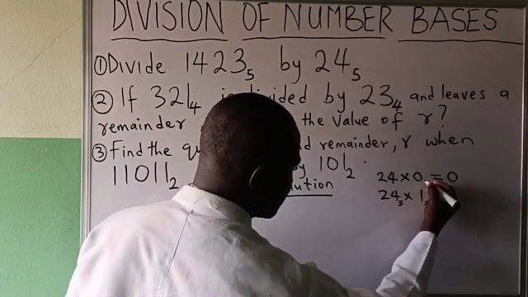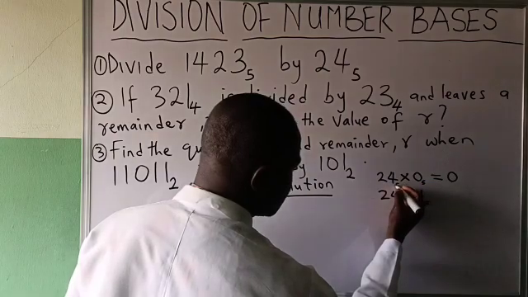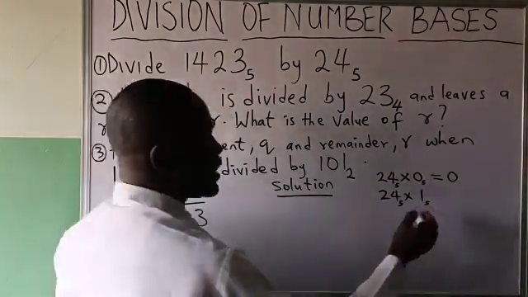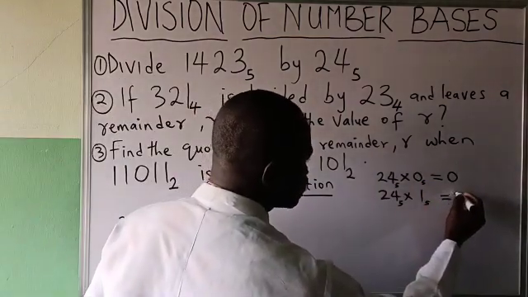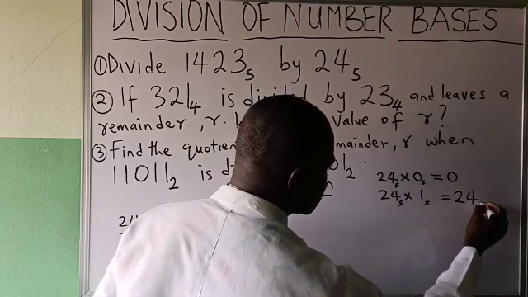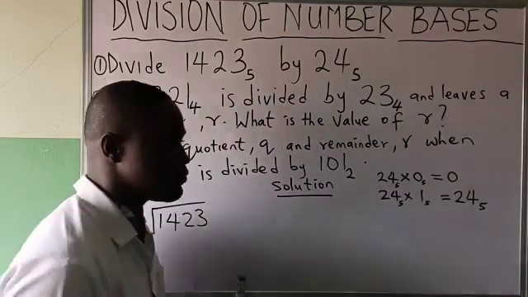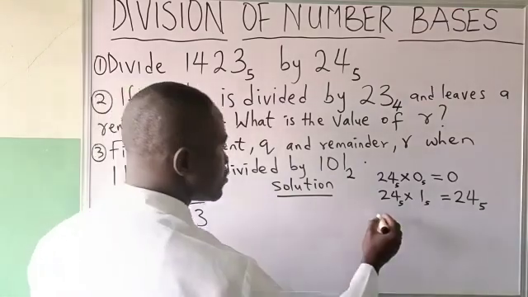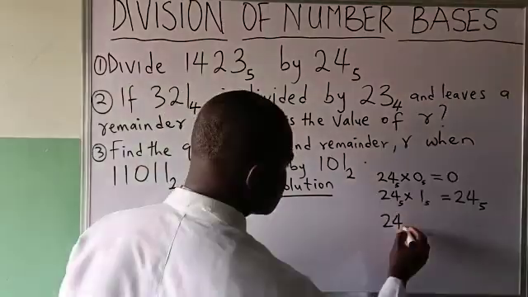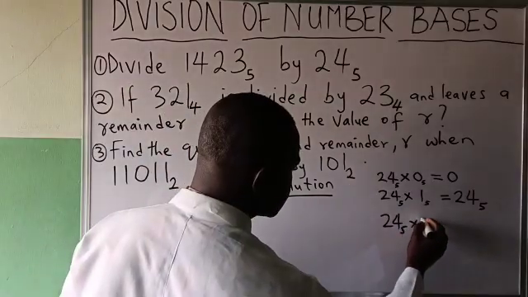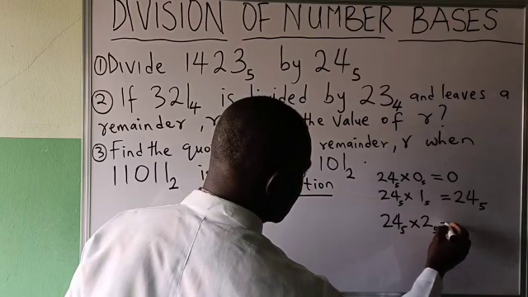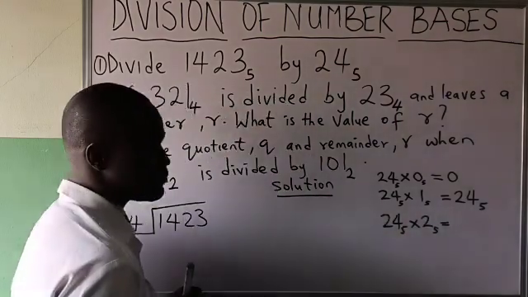That will be giving you what? 24 in base 5. Then 24 in base 5 times 2 in base 5. That will be giving us what?